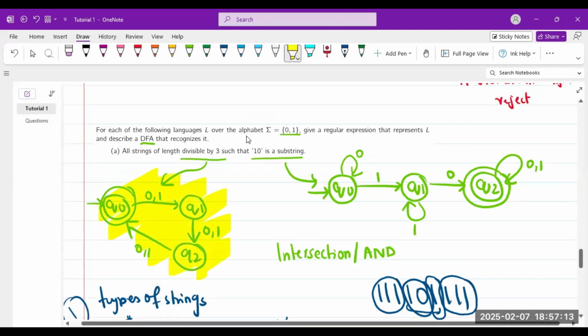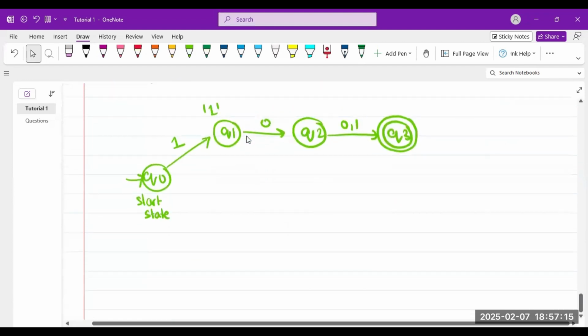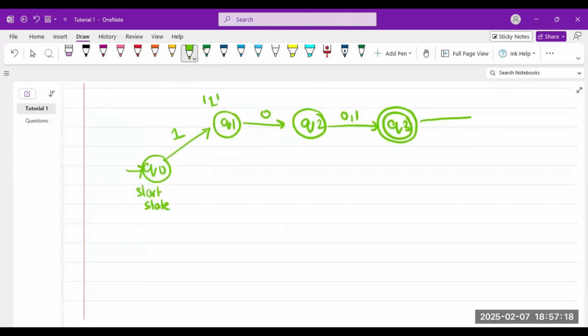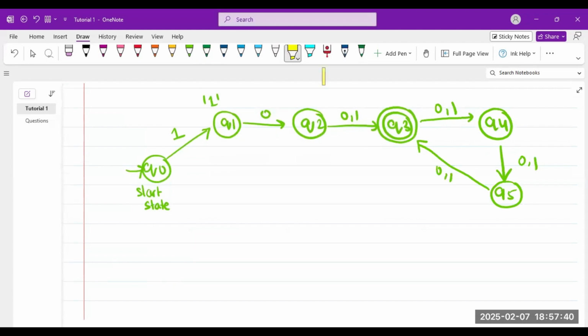So we just have to make that thing again. Basically, here we say, okay, if I get anything, I wait 0 1. I wait. So I say, okay, great. I say now at Q3, I have also made states that say that yes, multiples of 3 hoga hi. So I say, okay, wow, Q3 is complete, Q4 is complete, Q5 is complete.